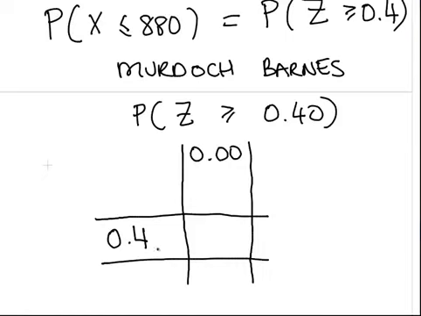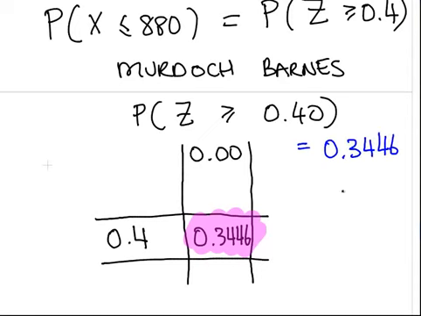The answer is 0.3446. The probability of z being greater than 0.40 is 0.3446.